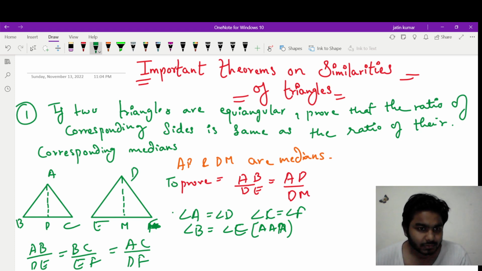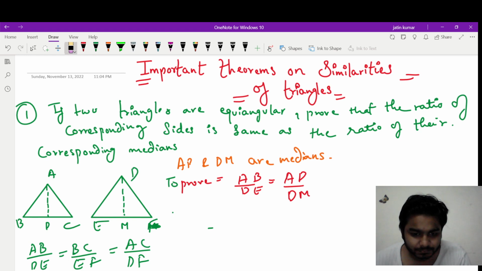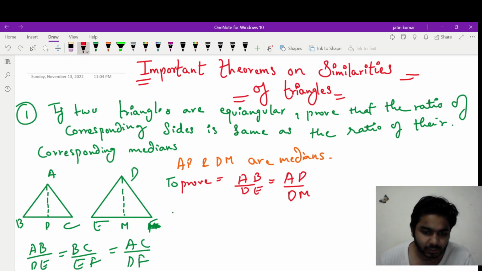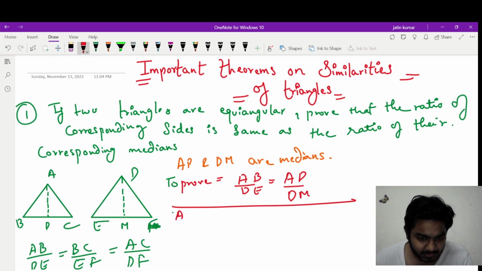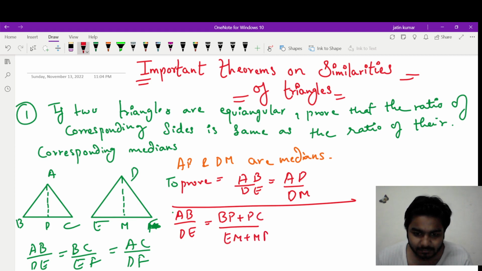So let me rub this part. Now manipulating some sides. AB upon DE, let's write as it is. BC, can I write BP plus PC, and EF can I write EM plus MF, by the diagram, please observe, and AC upon DF as it is.